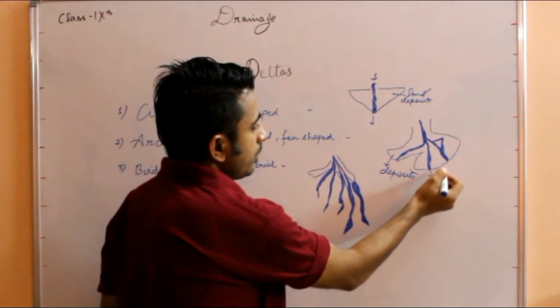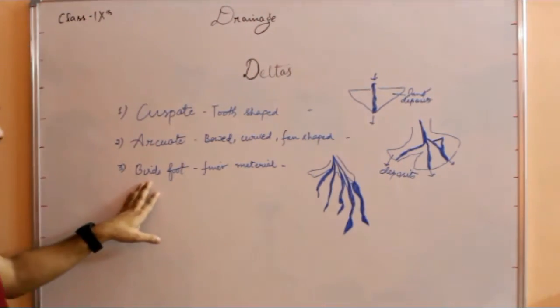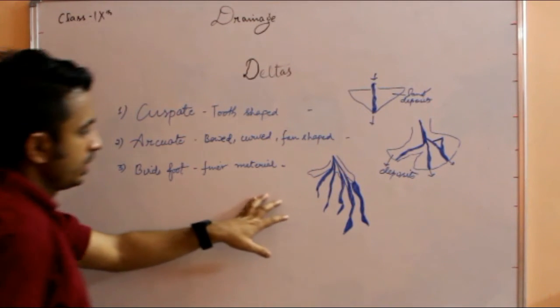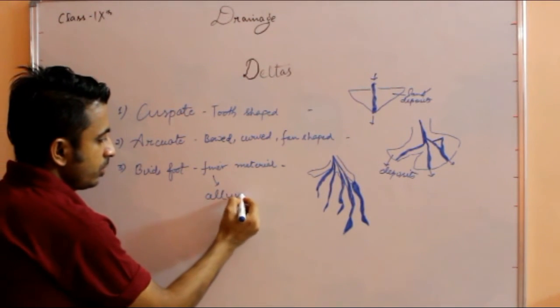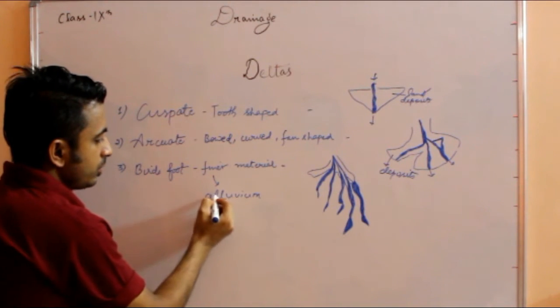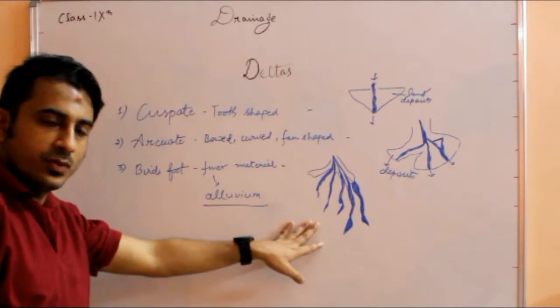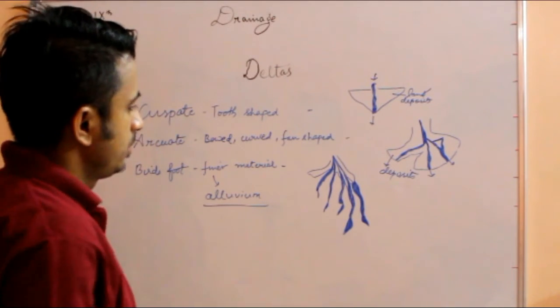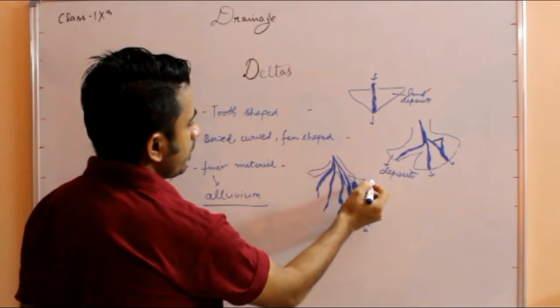Okay, and the river is flowing like this. So this delta develops, and then we come to the bird's foot delta. This is very fine material, alluvium, alluvial soil, that is the same thing. So if you see, this is like a bird's foot. Okay, so this is the flow of the river, and this is the deposits.